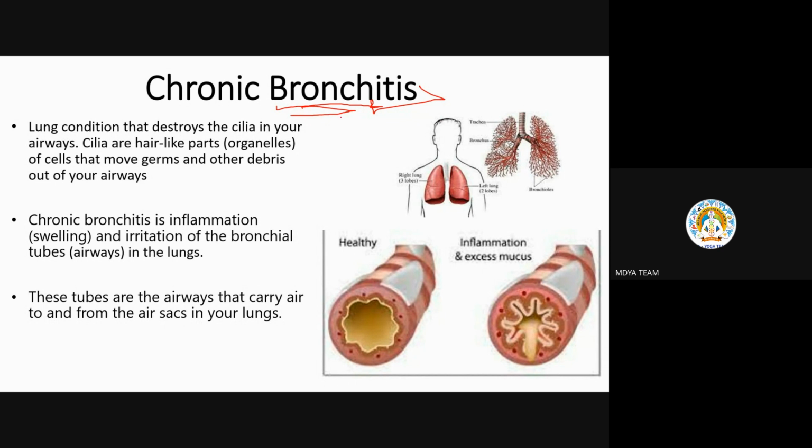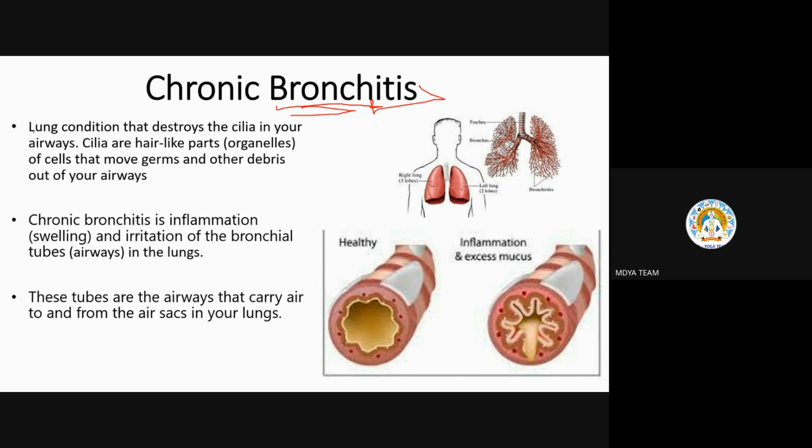Bronchi and bronchus all come in the same category, but we use different names depending on their size or diameter, as they get more narrow. So inflammation or swelling in the bronchus region is called bronchitis.